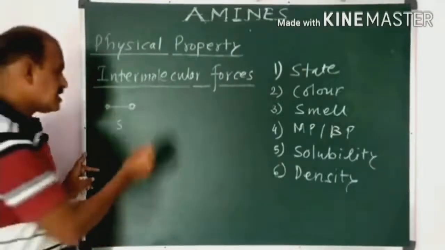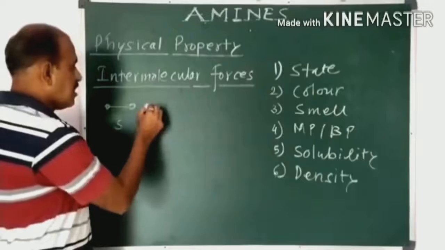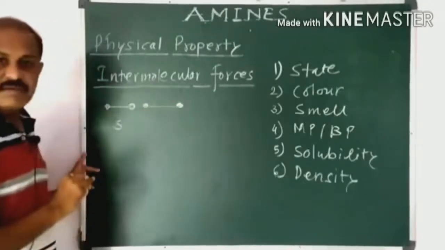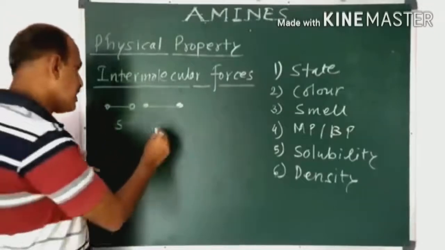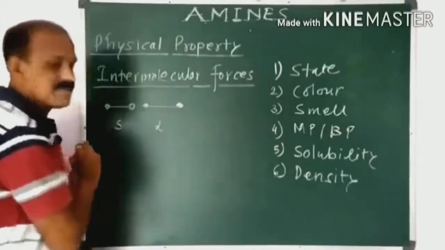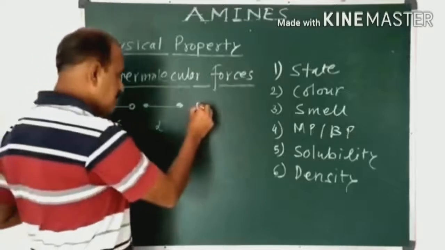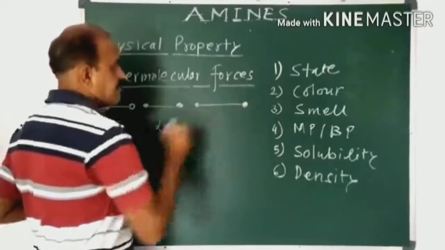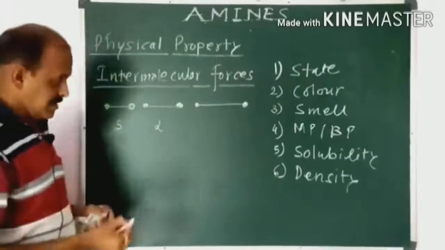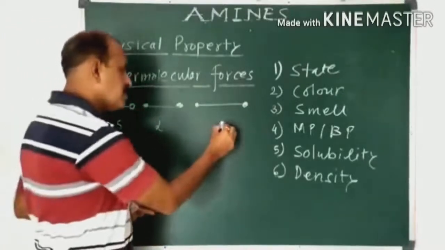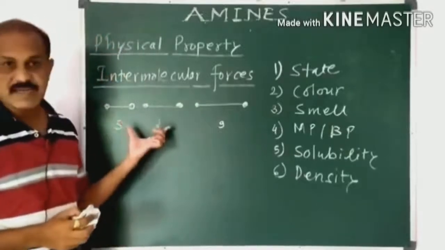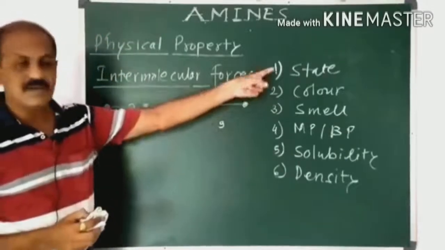If the force of attraction between the two atoms is weak, then no doubt the molecules exist in the form of liquid. If the force of attraction between the two atoms is too weak, then that matter exists in the form of gas.